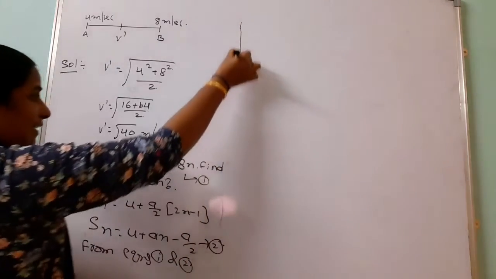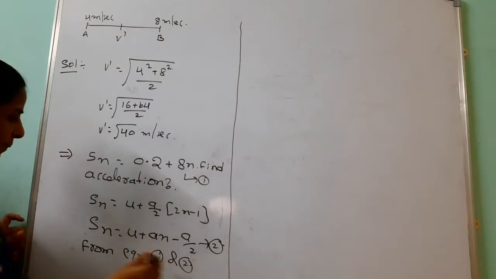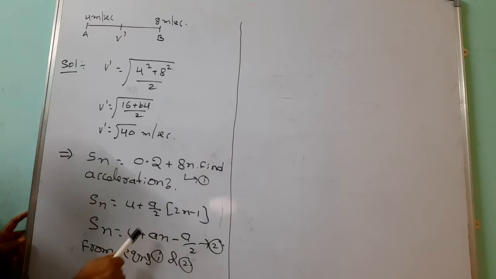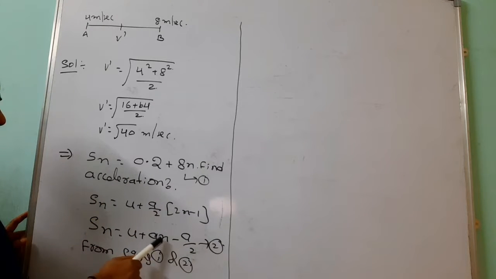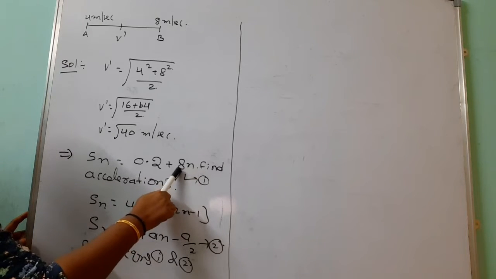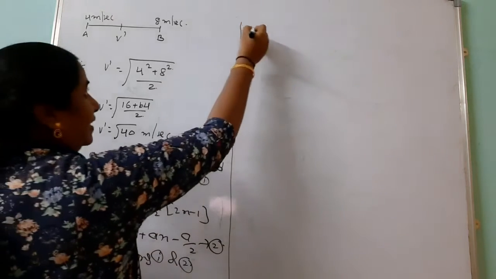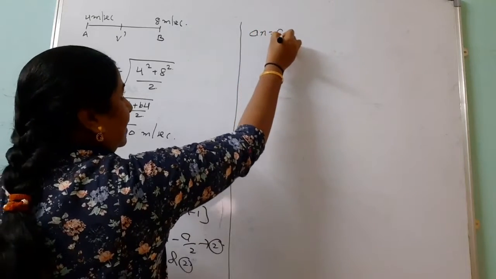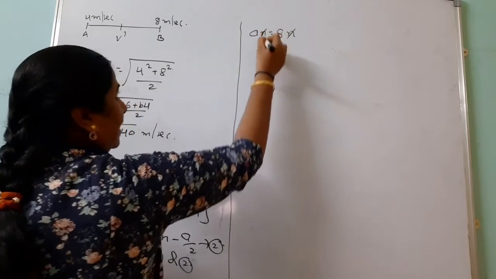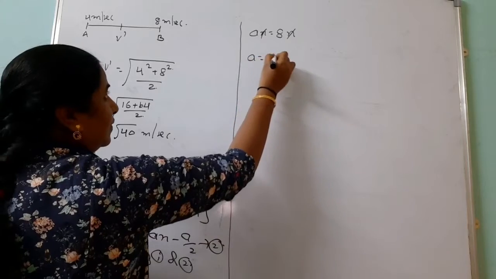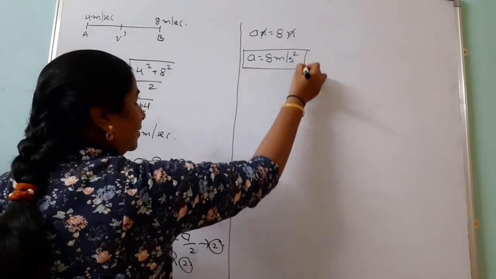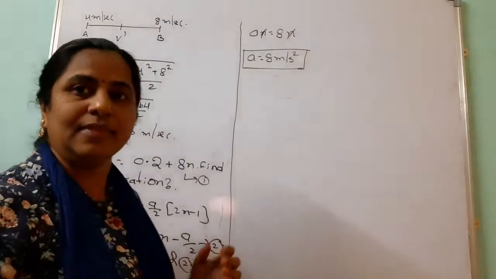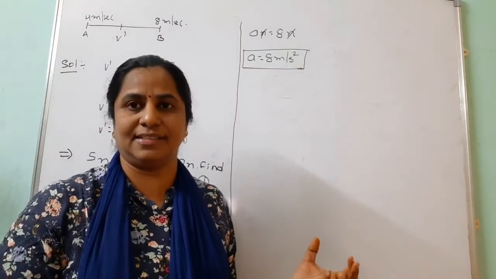What are you getting for acceleration in this case? See, here in Sn, this u minus a by 2 value is 0.2. Beside the n, the acceleration is here, and beside the n, 8 is there. So you are getting an equals 8n. This n cancels. a equals 8 meters per second square. Like that we should find the acceleration. Then two more applications we are discussing.